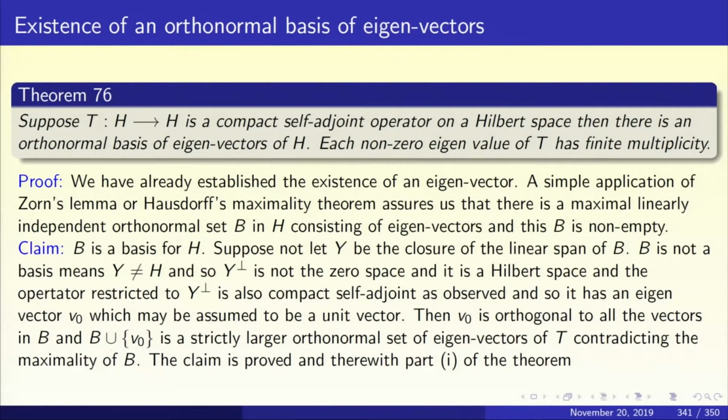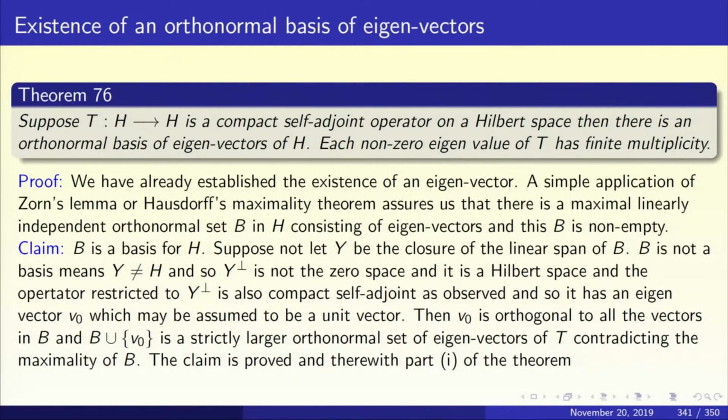So V naught is now an eigenvector in which space? In Y perp. Where is B contained? B is contained in Y. So V naught is orthogonal to B. So B union V naught is strictly larger than B, and I can adjoin this B union V naught to my maximal chain, and I get a strictly larger chain, contradicting the maximality of the chain. And this contradiction proves that B is a basis.